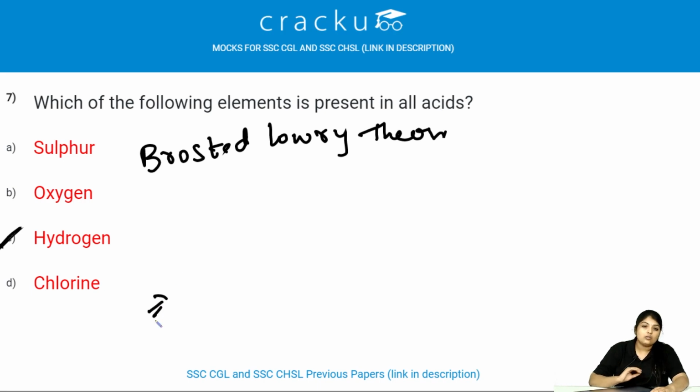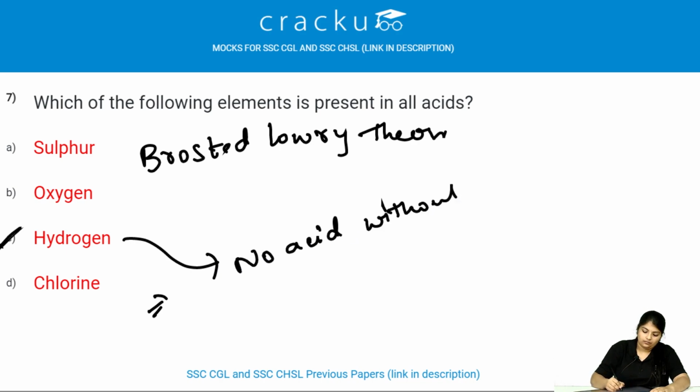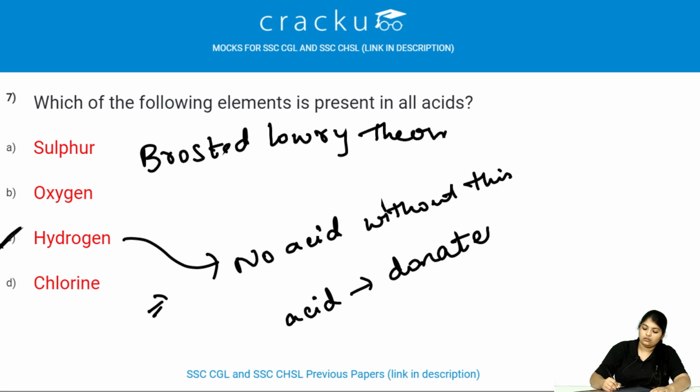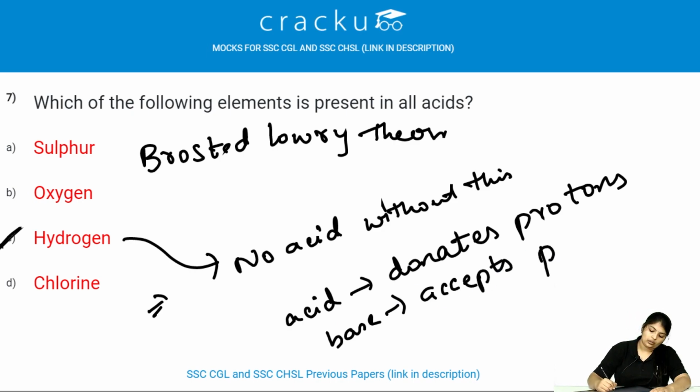So hence there is no acid without hydrogen. Acid donates protons and base accepts protons.